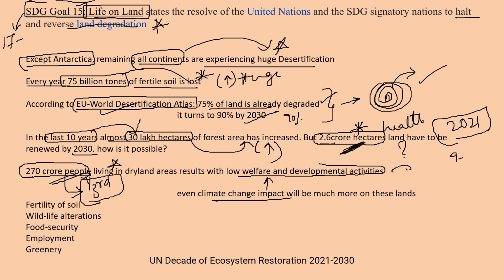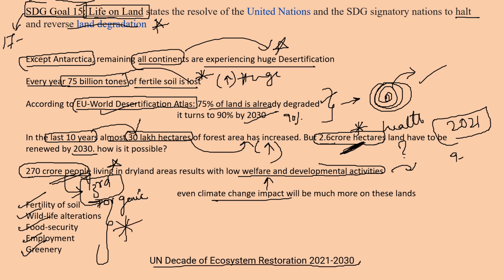There will be a lot of different diseases like COVID-19. So even now you have to react. So what are the certain important things you have to do? You have to improve the fertility of the soil through organic methods, not by chemical fertilizers. And wildlife alteration should be stopped. Nowadays wildlife are in a very problematic situation. They are entering into the cities, entering into the villages, because actually we are entering into those areas, and there is a food security problem, employment problem, greenery problem. All these problems have to be solved.